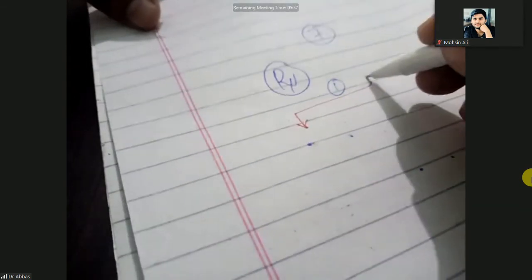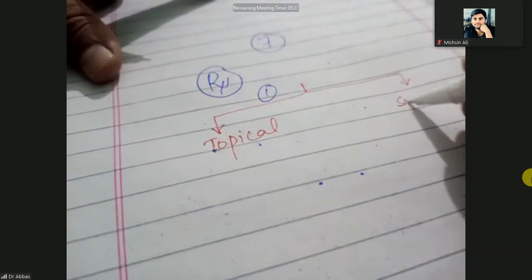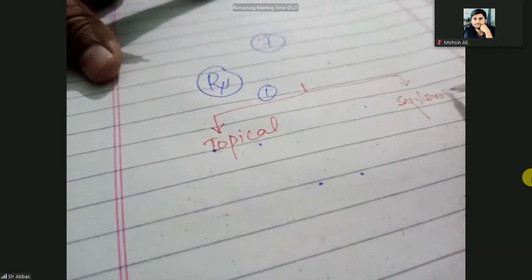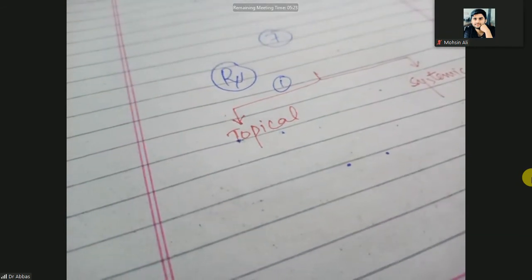There are two types of treatment: topical treatment, what you will give topically, and systemic treatment. In the topical treatment, you will give fusidic acid.